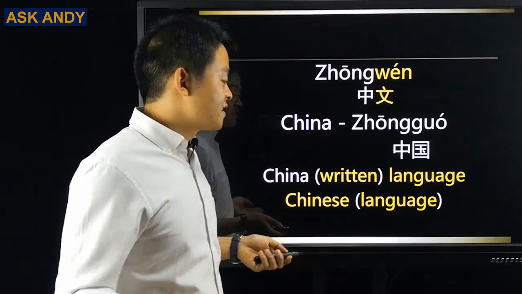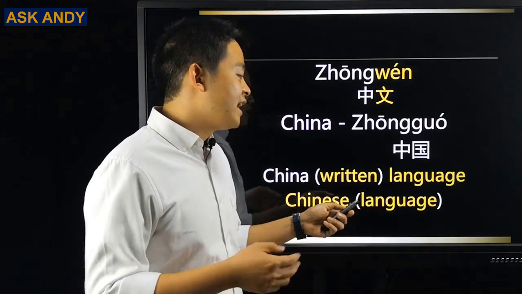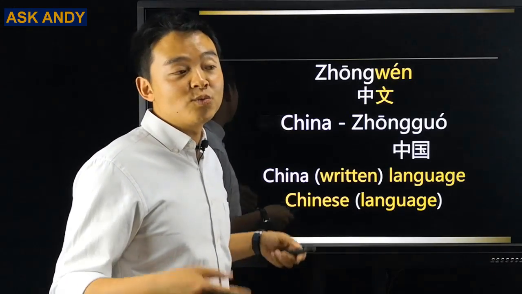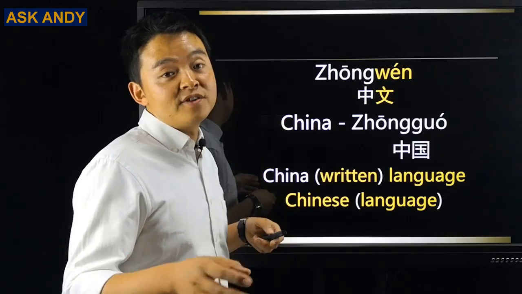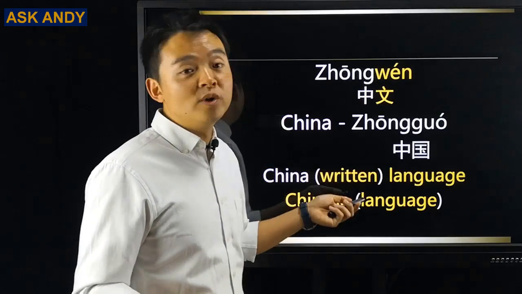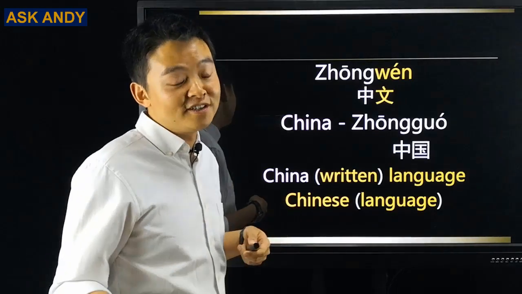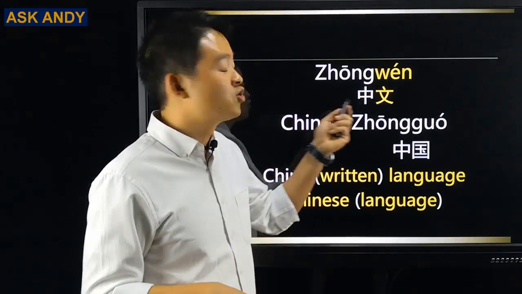And then you may ask, what is that written language? Can I talk about it when I'm talking about spoken language? Actually, nowadays, we don't specify the difference that much. So you can use 中文 for the sentence like, I am learning Chinese or I'm interested in learning Chinese. That Chinese, you can say 中文.